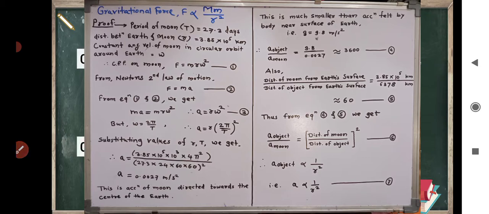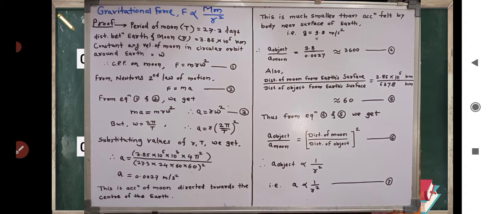When objects are released near the surface of earth, they always fall down to the ground because of gravitational force exerted by earth. Galileo pointed out that heavy or light objects, when released from the same height, fall towards the earth at the same speed, that is, they have the same accelerations.